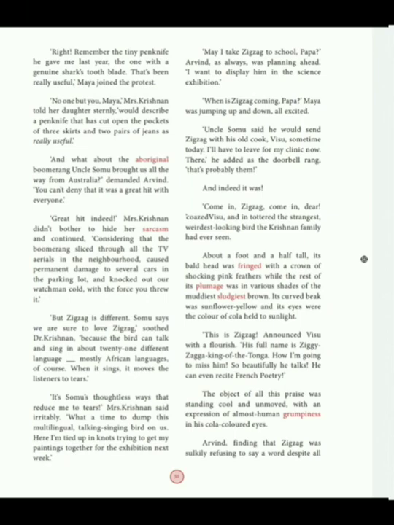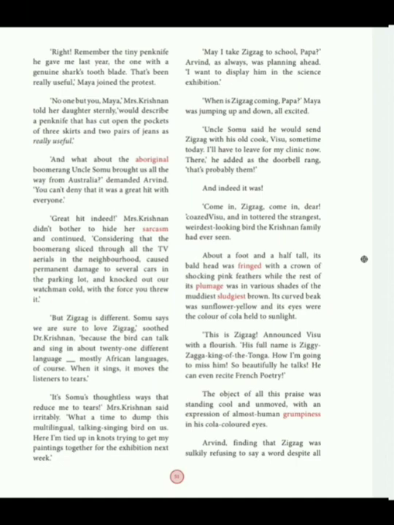When is Zigzag coming, Papa? Maya was jumping up and down, all excited. Maya was also excited. When is this Zigzag coming to our home? Like that, she is jumping up and down. Uncle Somu said he would send Zigzag with his old Kukuvisu. So now Dr. Krishnan is telling, yes, that Somu will send that bird along with this man, that old Kukuvisu.